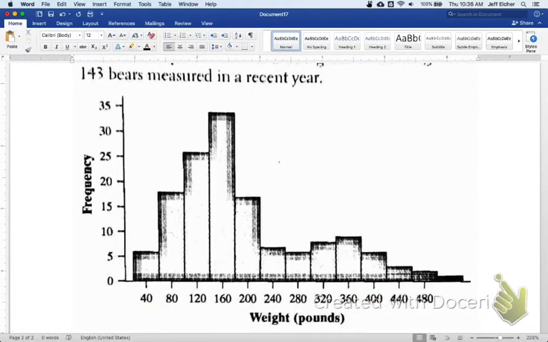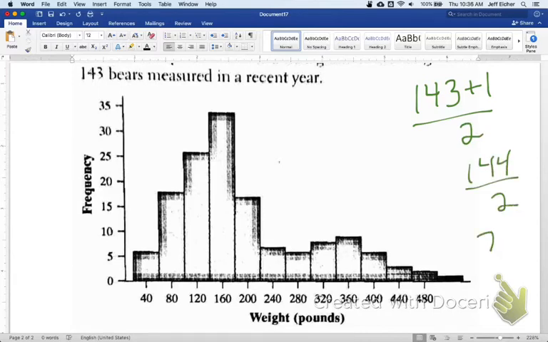We're told that there are 143 bears. So to find the location of the median, we'd add 1 and divide by 2. That would be 144 over 2. So we're looking for the 72nd bear weight when they're ordered lowest to highest. Estimating these heights, there are 6 bears in that category.